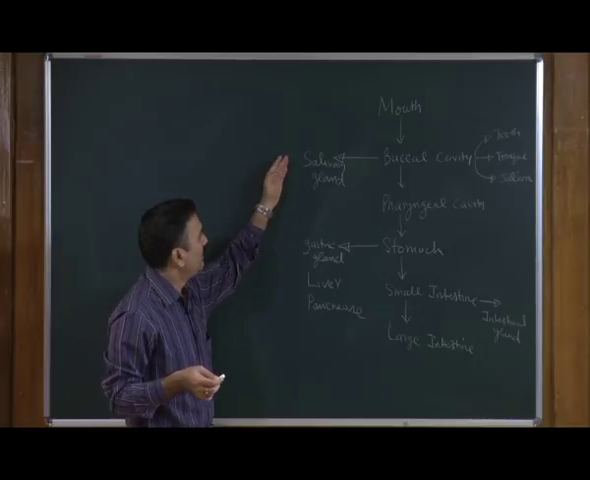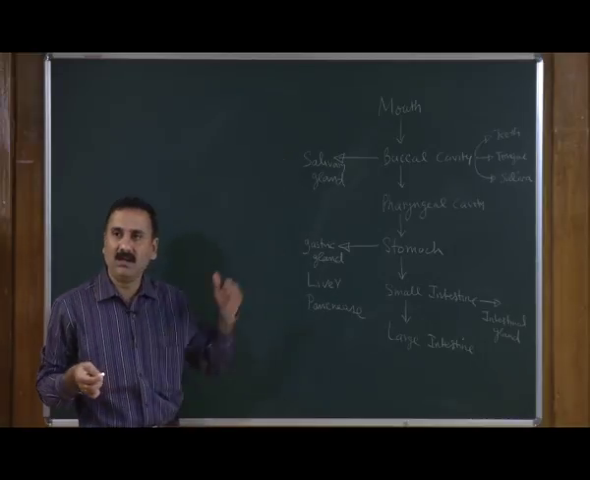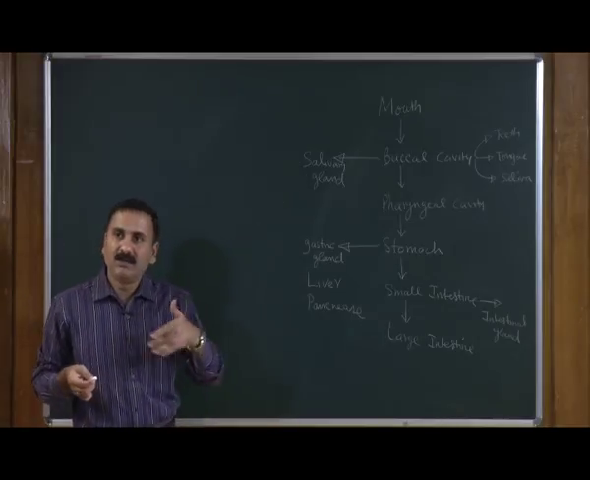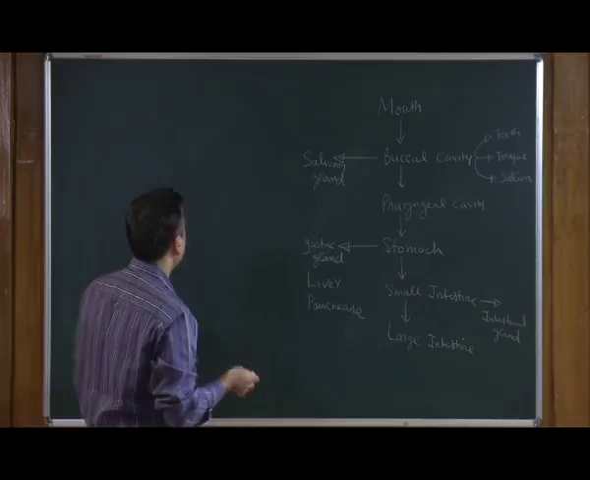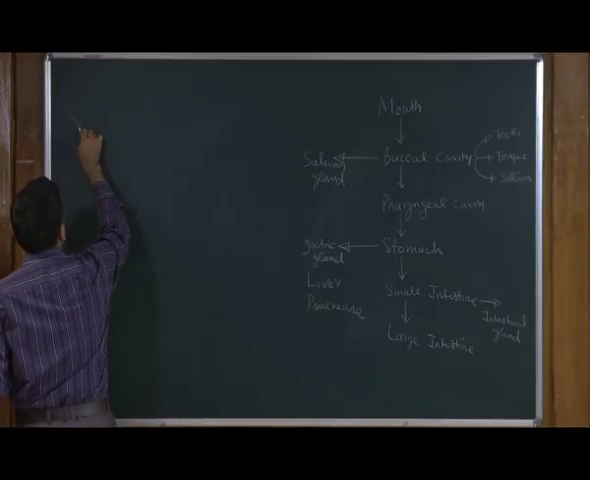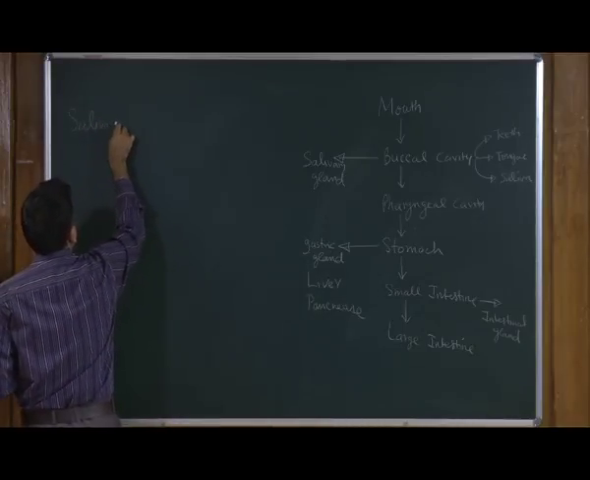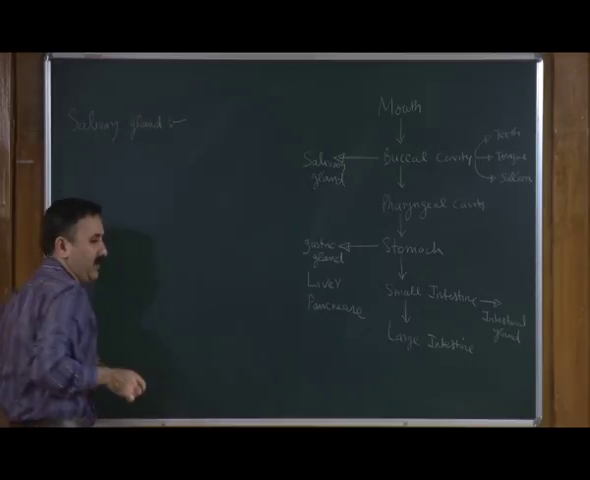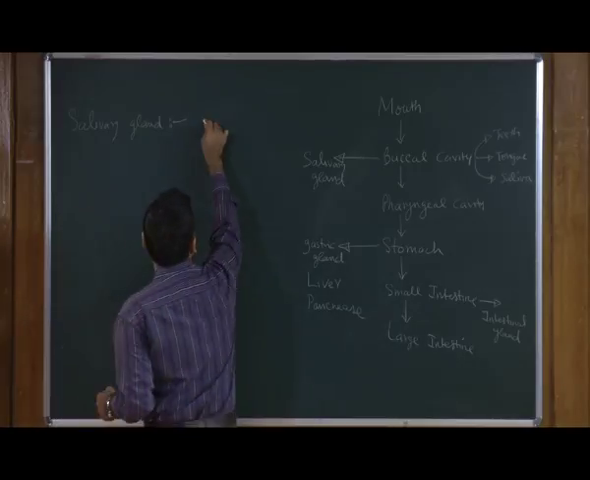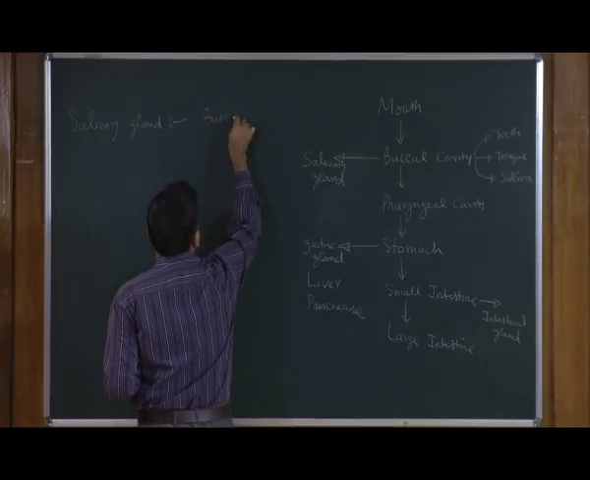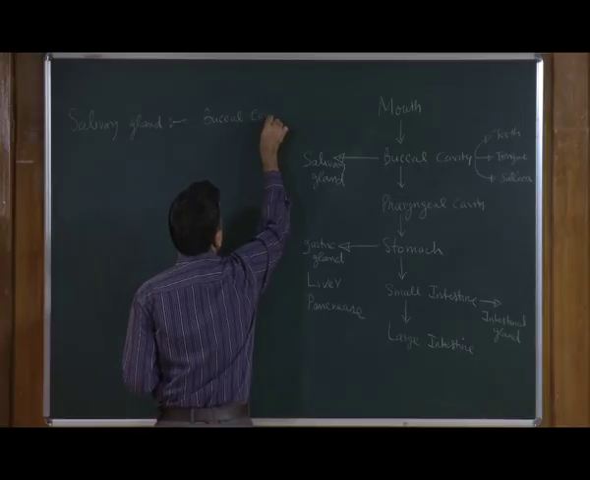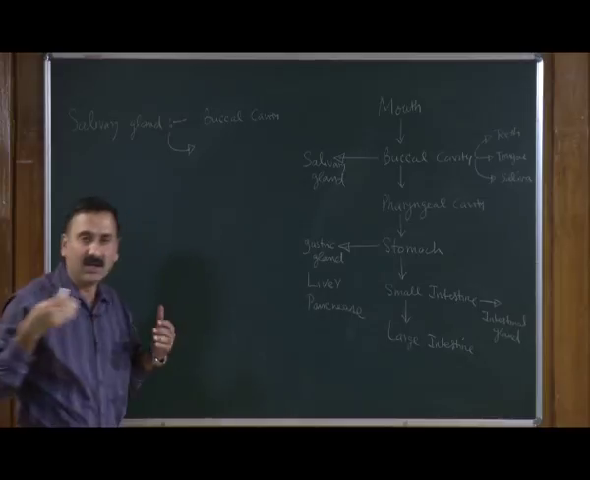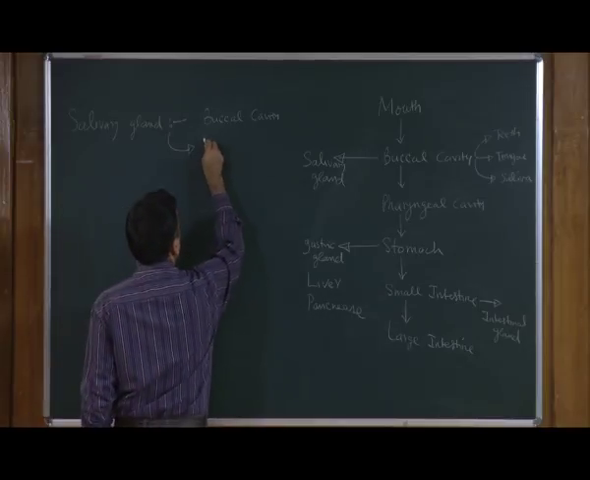What we want to discuss in today's topic is how these glands are actually helping the digestive process, what the different components present in these individual glands are, and what their function is. So, let us start with the salivary glands. Salivary glands are present in the buccal cavity. Their main product which they secrete is known as saliva.